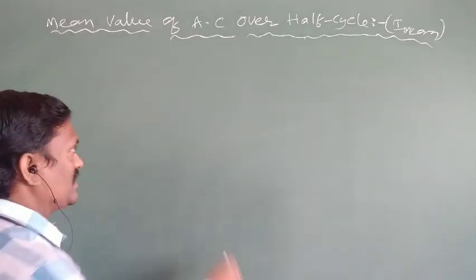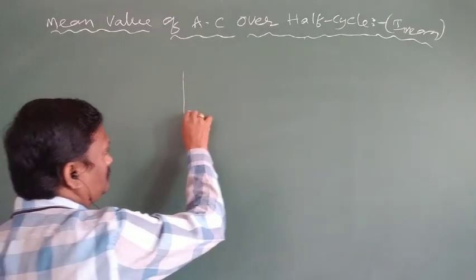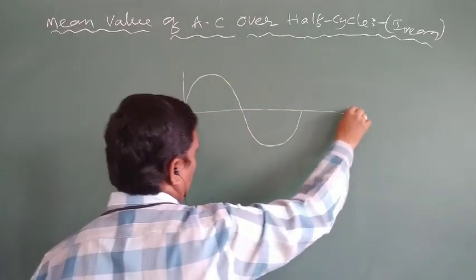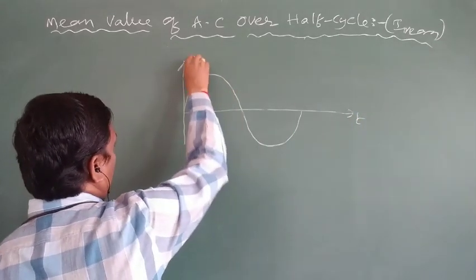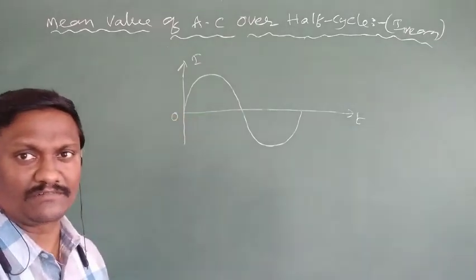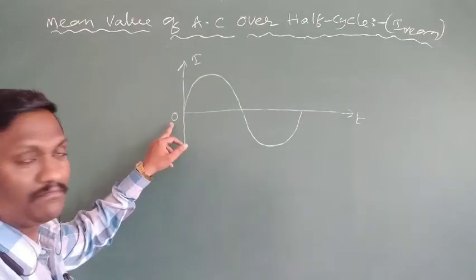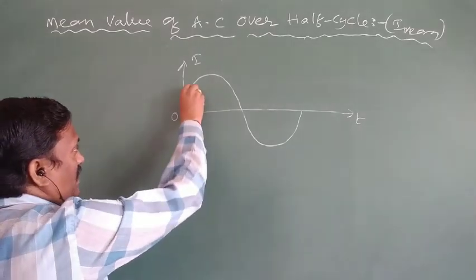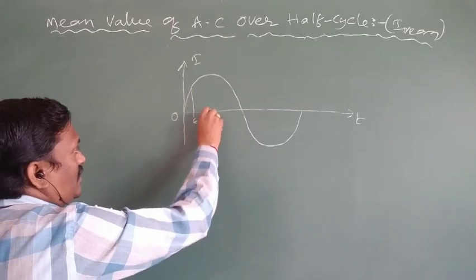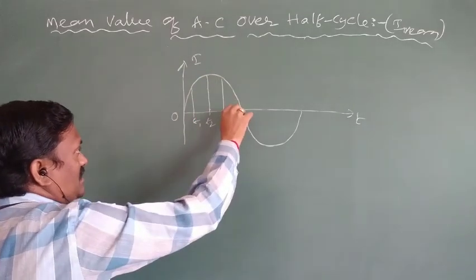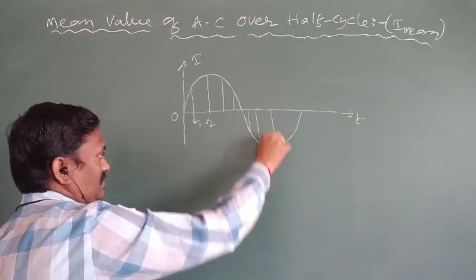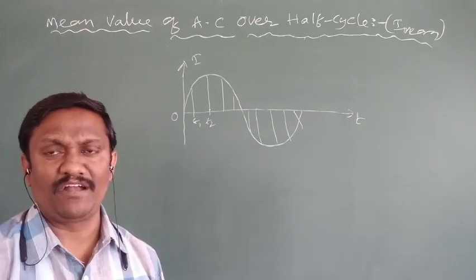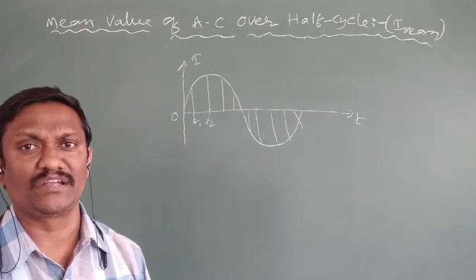So for this purpose, first assume an alternating current with respect to time. With respect to time, the magnitude of current changes. At the starting time, the current is 0. At t1 seconds, the current is I1. At t2 seconds, the current is I2. At t3 seconds, the current is I3. Then t4 seconds, t5 seconds, t6 seconds, and so on. So in case of alternating current, the strength of current changes from time to time.